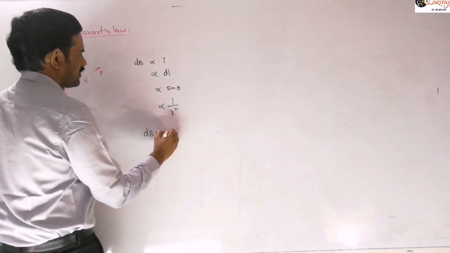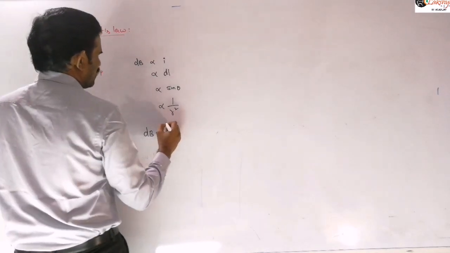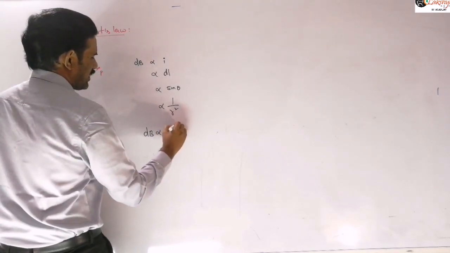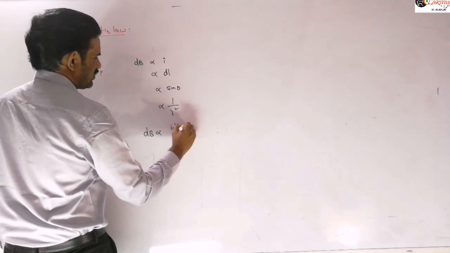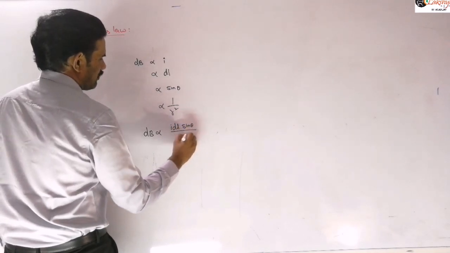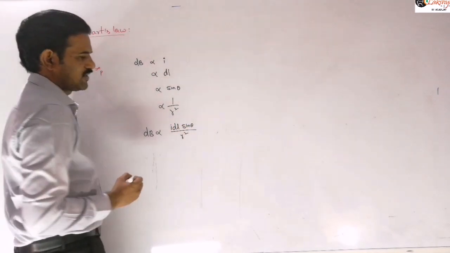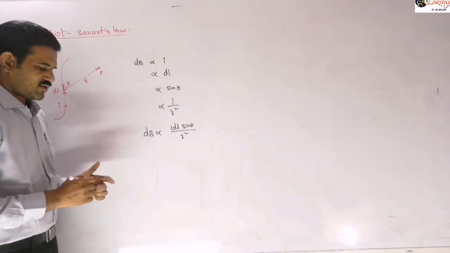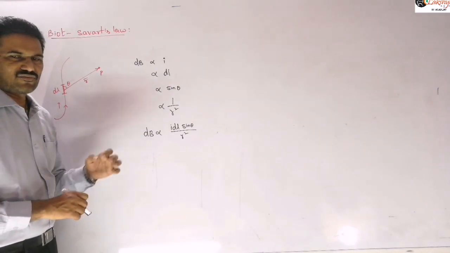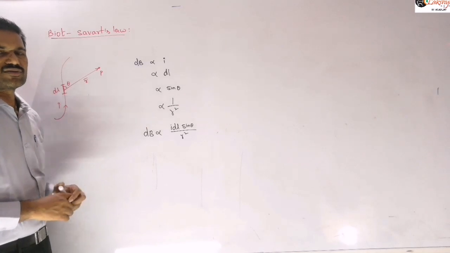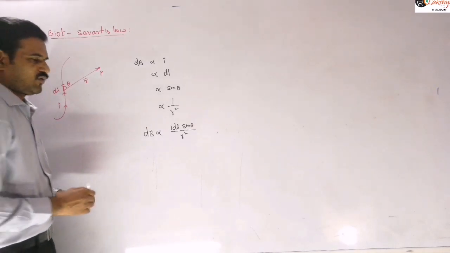dB is equal to I dl sine theta by r squared, right? Here we introduce a proportionality constant. As I said in the last class for a point charge, the proportionality constant in magnetism is mu naught by 4 pi.